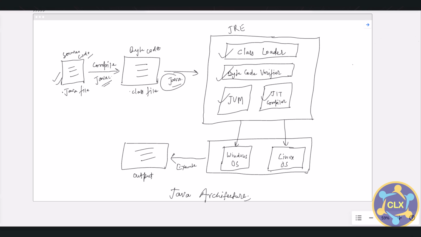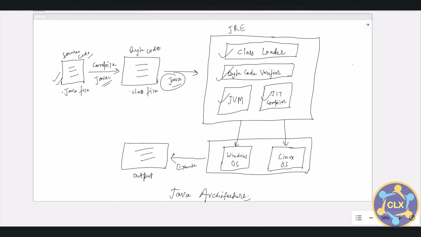So what does the bytecode verifier do? It verifies the bytecode to see if there is any security problem in the code. As part of that, it takes the code and follows the JVM specification. There is no unauthorized access to the memory, and the code does not cause any stack overflows. There are no illegal data conversions in the code, such as floats to object references. So once this verification is done and it is proven that there are no security issues with the code, the JVM will convert the bytecode into machine code.